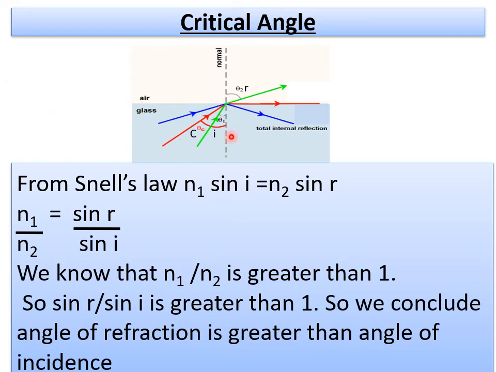Keeping that in mind, here the green ray represents the angle of incidence and this is the angle of refraction. Whenever a light ray travels from denser to rarer, we see R will be greater than I. If you still increase the angle of incidence, this angle of incidence is represented with C. If you increase still more, it grazes at the interface. This is the diagrammatical representation of a critical angle, at the air-glass interface.